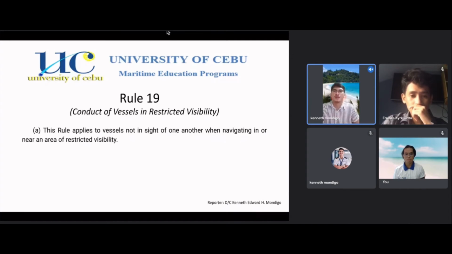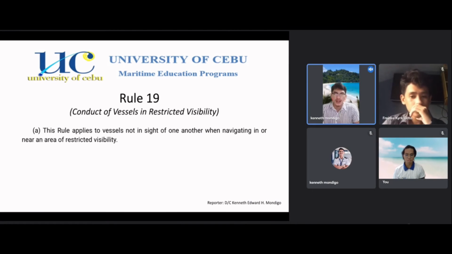So Rule 14, head-on situations. Again, a head-on situation between two power-driven vessels, both taking avoiding action by turning to starboard, does not apply in restricted visibility, and it means that any power-driven vessel coming from our starboard side, we do not give way to it. So Rule 16, action by give-way vessel, and Rule 17, action by stand-on vessel, don't apply in restricted visibility because everybody is a give-way vessel and there's no such thing as a stand-on, give-way situation.